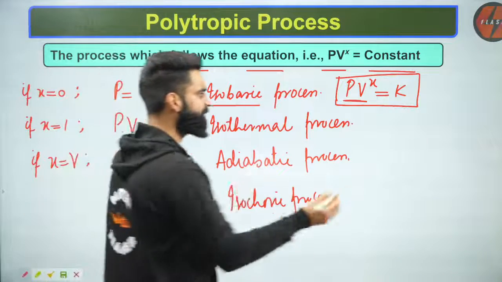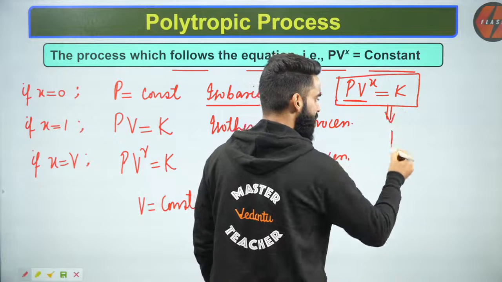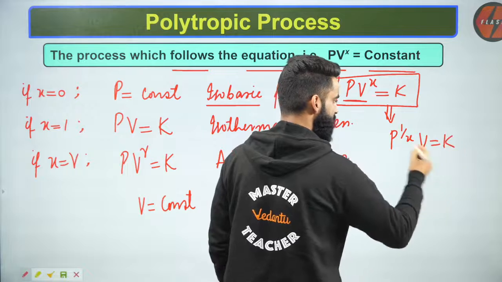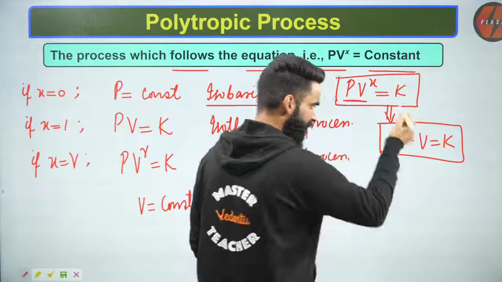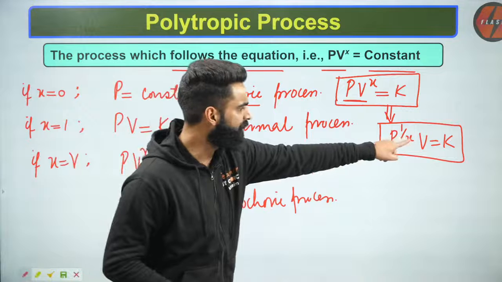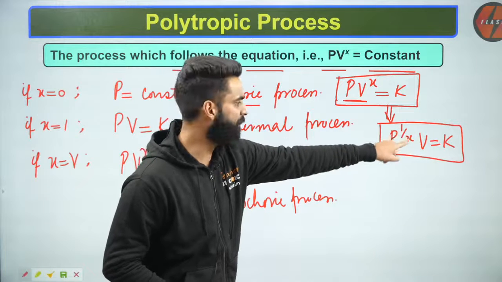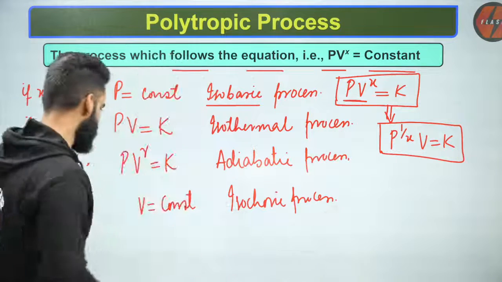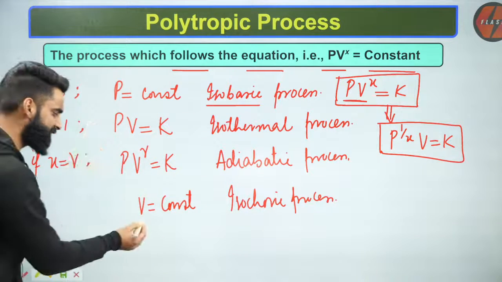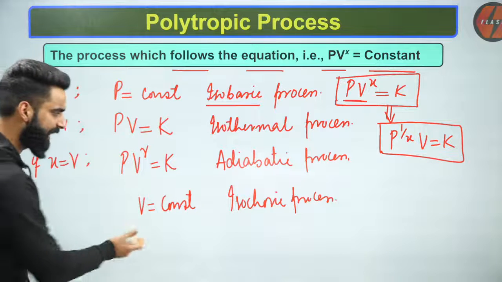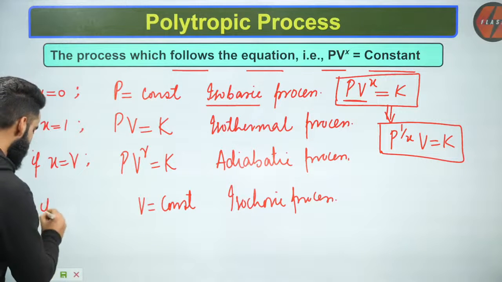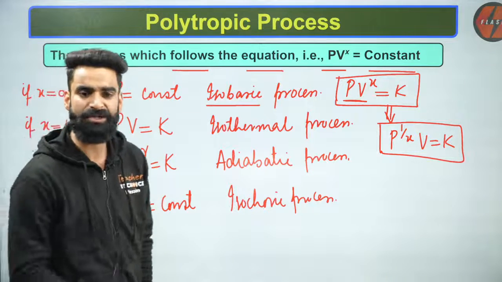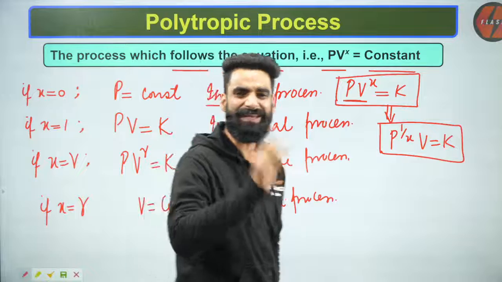Now at the same time, this equation can also be written in another form: P to the power 1 by x multiplied by V is equal to constant. This is how we can write this equation in a different form. Now if I put the value of x as infinity, 1 by infinity becomes 0, P to the power 0 becomes 1, so the equation becomes V is equal to constant, and any process in which V is constant, I'll call the isochoric process. So if the value of x approaches infinity, I would call the process isochoric, correct? Very simple thing.